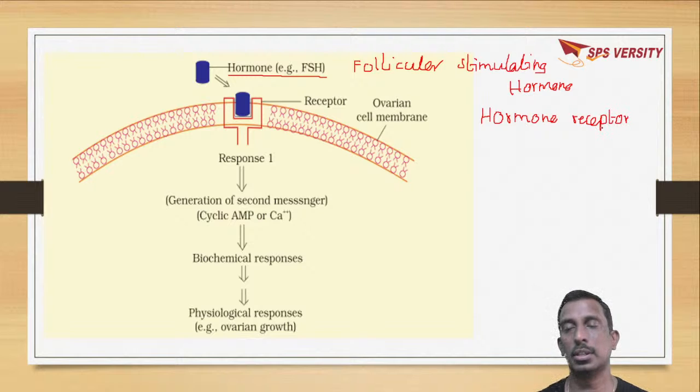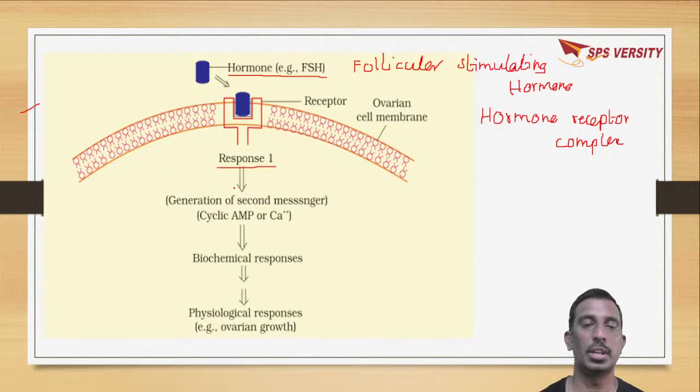Once the hormone binds to the hormone receptor, it will lead to a change in the target tissue. That is, it will generate a response, first the generation of a secondary messenger, either calcium or cyclic AMP, which will lead to biochemical processes. Finally, it leads to a physiological response, that is growth of the ovary.